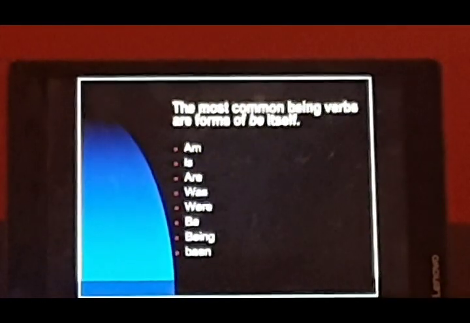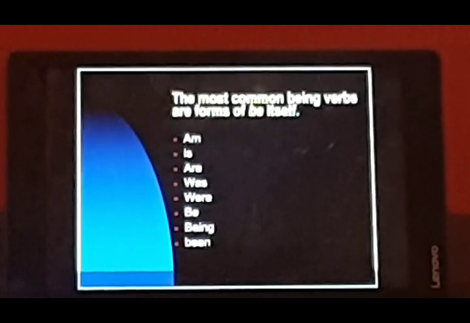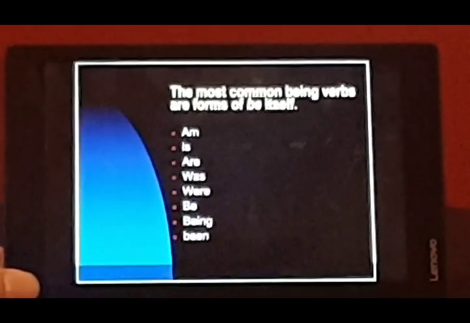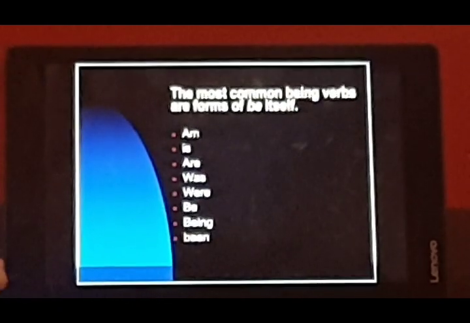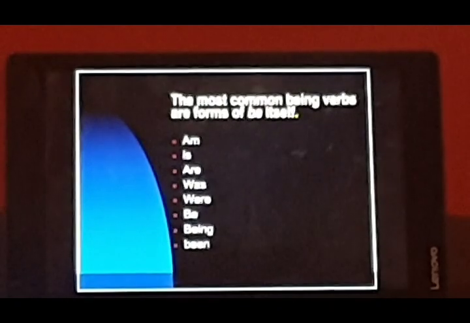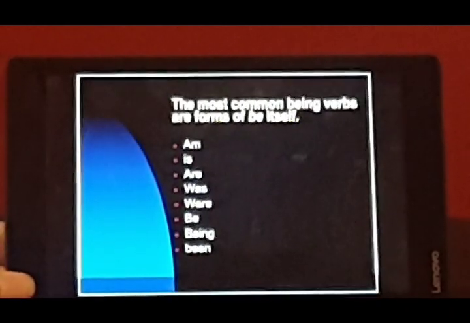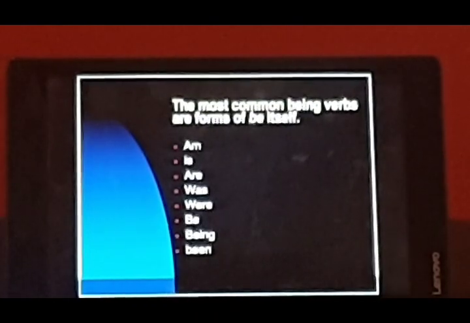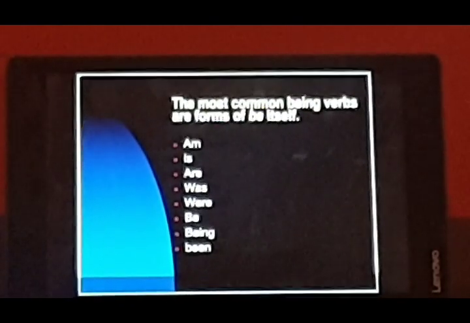Now these are the most common being words. Am, is, are, and the past tenses of these: was, were, be, being, and been.